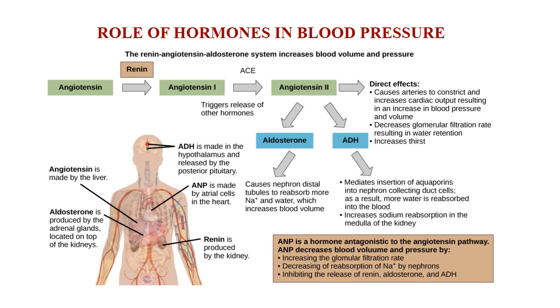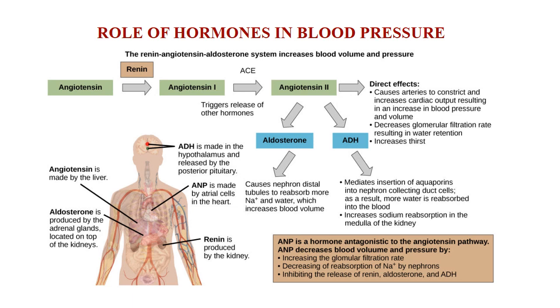Let us move on to one more example for the role of hormones, that is hormones in blood pressure, which are renin, angiotensin, and aldosterone. Blood pressure also has to be in a normal range.